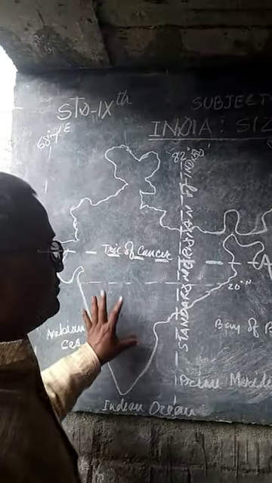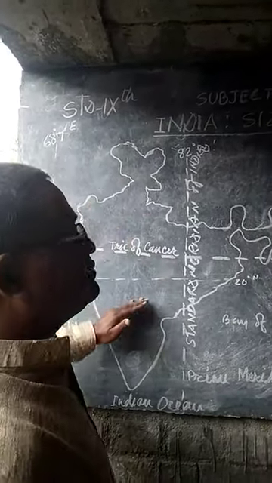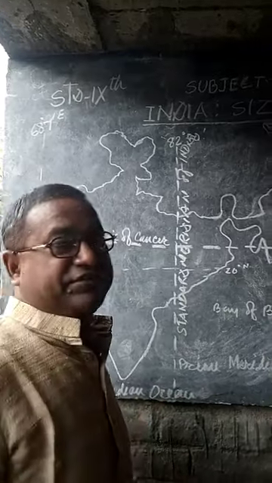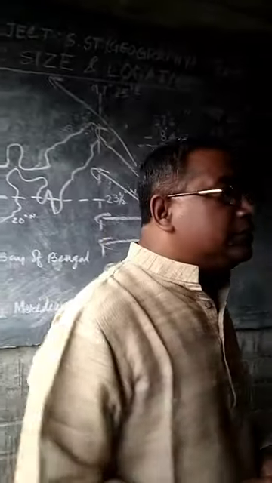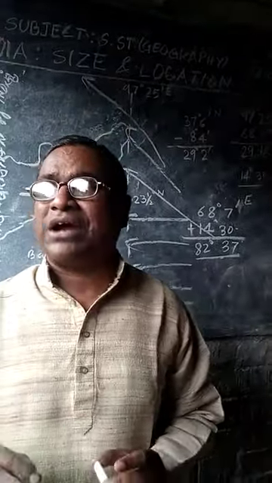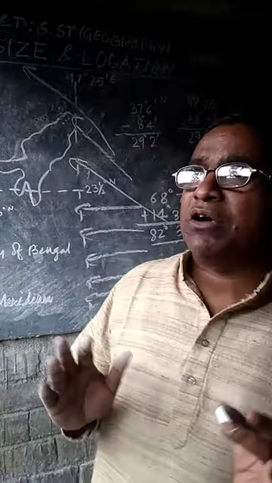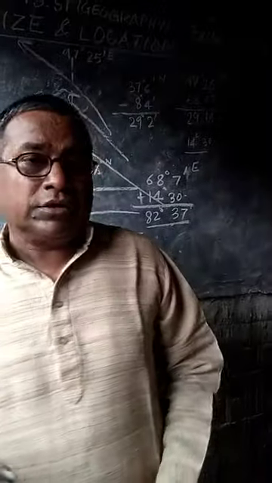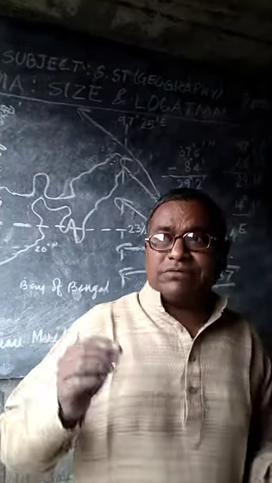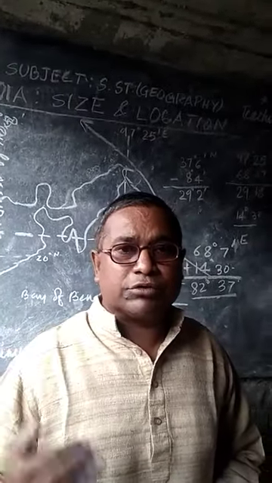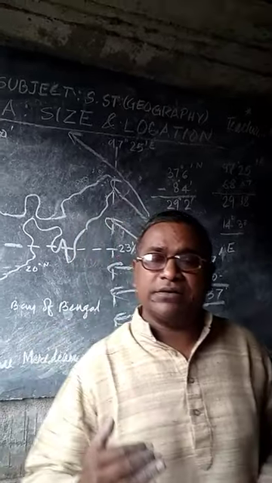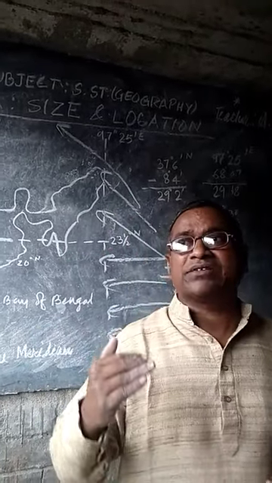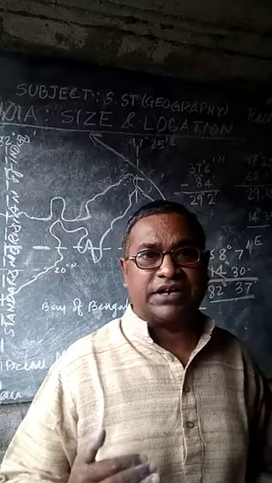It is not only southward, it is also centrally located in the map of Asia. So in the Asian continent, India is situated in the southernmost region and centrally located also.